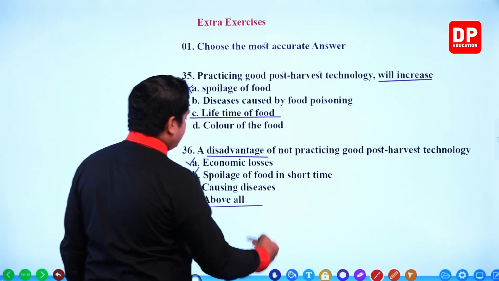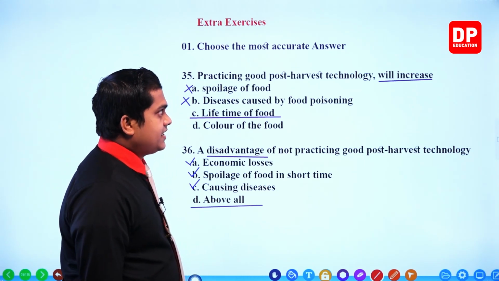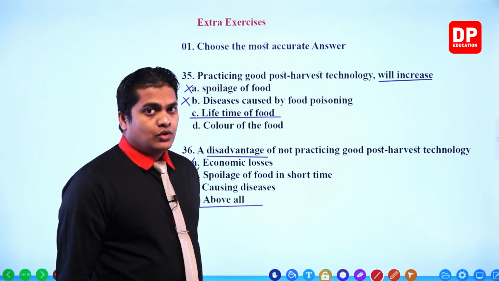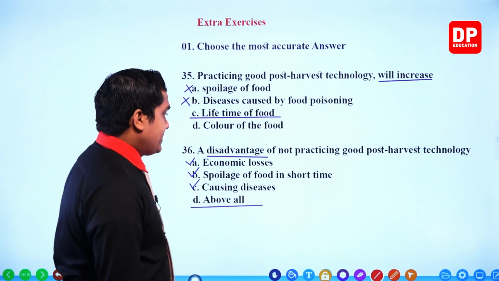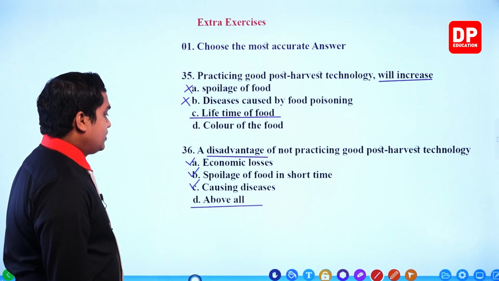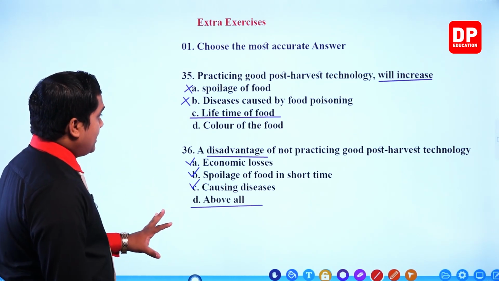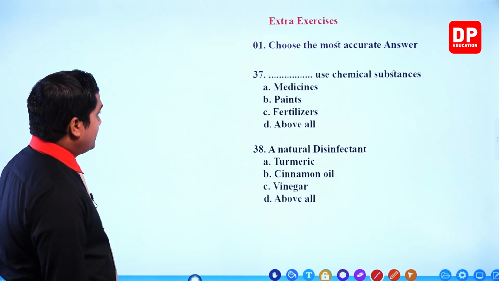All of these are disadvantages of not practicing good post-harvest technology. It is always important to follow good post-harvest technology, right? Okay. So this is the answer for question number 30. These are the answers for question numbers 36 and 35. So let's move on to question number 37 then.